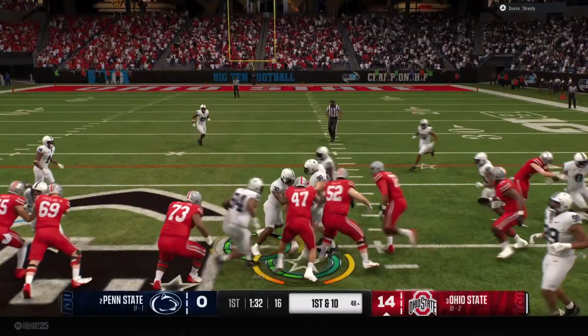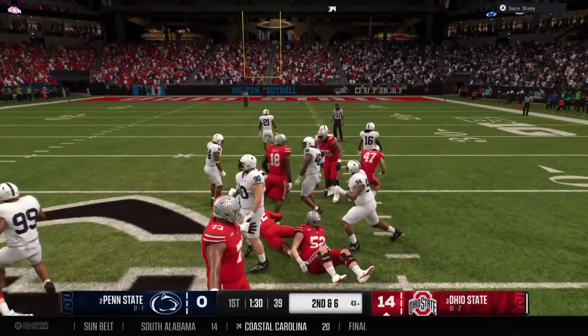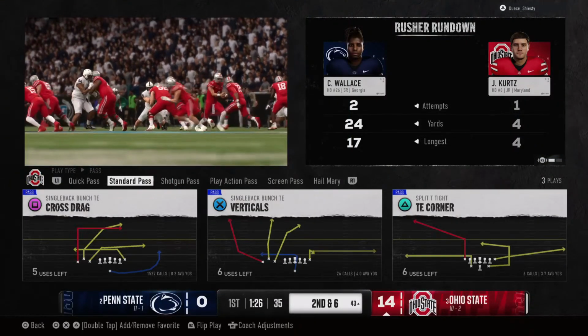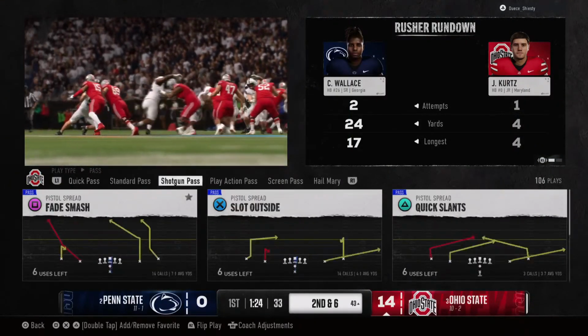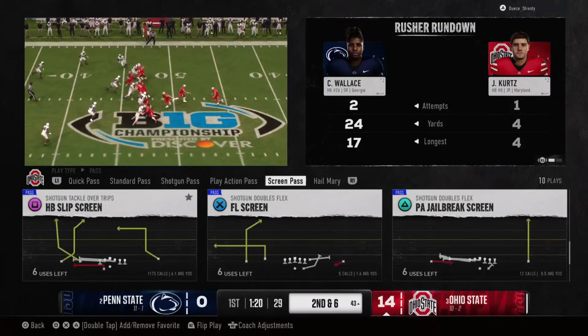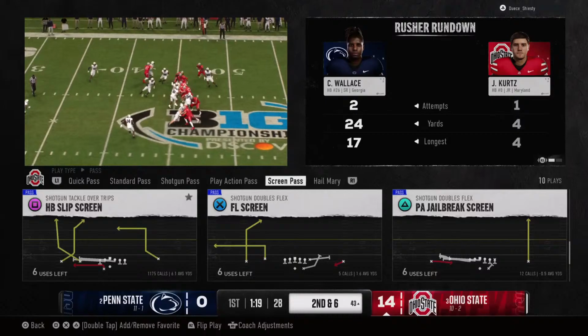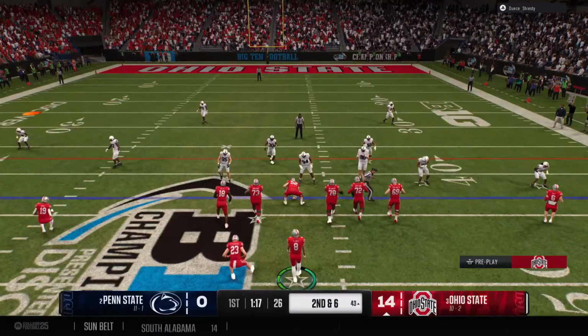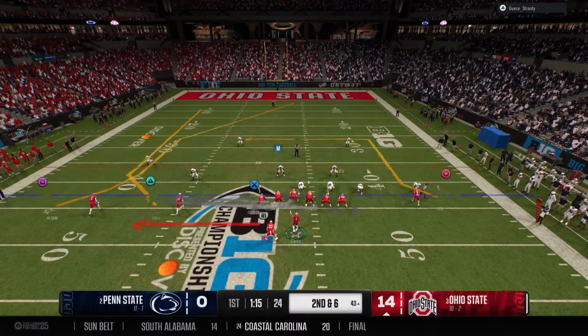They go with the ground game here. Running back takes the handoff. Nice job here of controlling the line of scrimmage by this offensive line. The back does what he needs to do to get positive yards on first down. Second down after that run on the previous play.